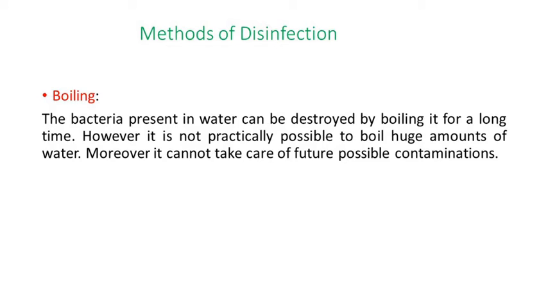One major thing is the correct dose of chlorine. How much dose is required for the disinfection of that water is important. If you add too little, it will fail to disinfect the water. If you add an excess amount of chlorine, it may change the color, taste, and odor. So the correct dose is very important to avoid changing the quality of water. This is why chlorination is one of the best methods for the disinfection process.